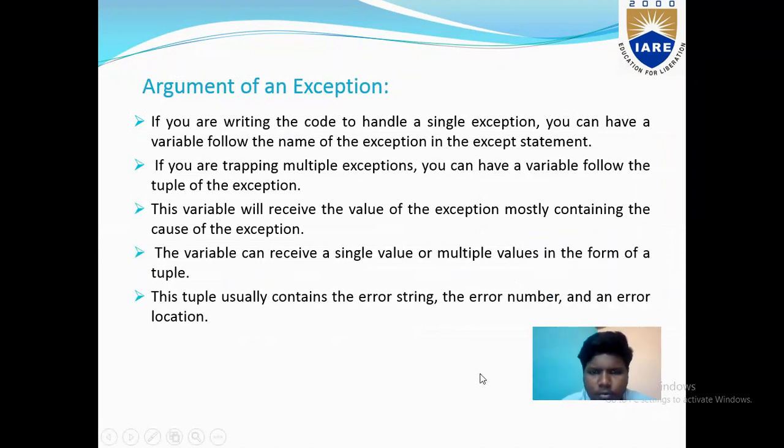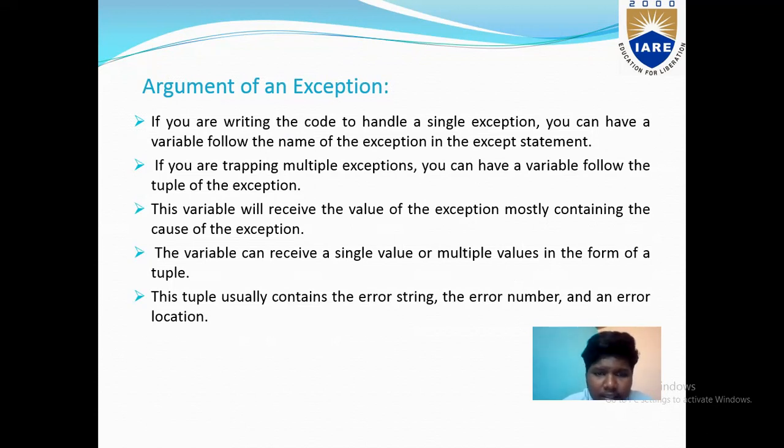If you are writing the code to handle a single exception, you can have a variable follow the name of the exception in the except statement. If you are trapping multiple exceptions, you can have a variable follow the tuple of the exceptions. This variable will receive the value of the exception, mostly containing the causes of the exception.